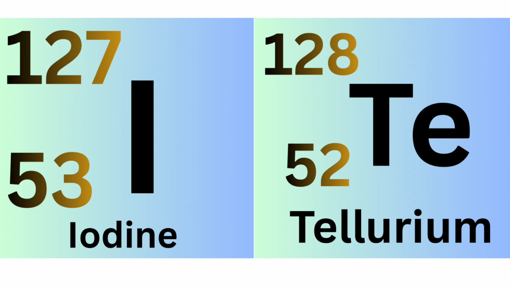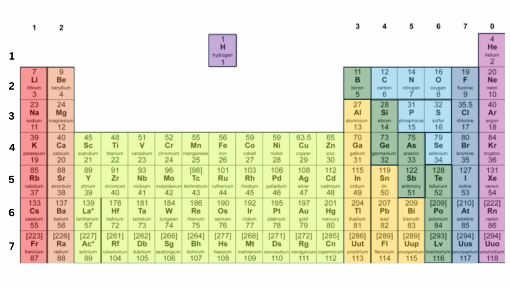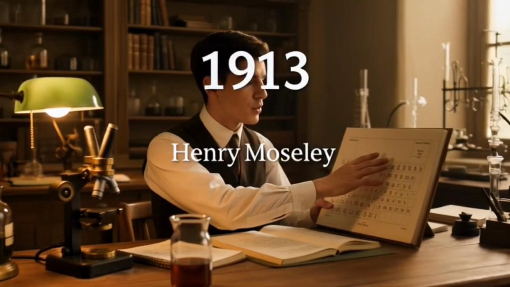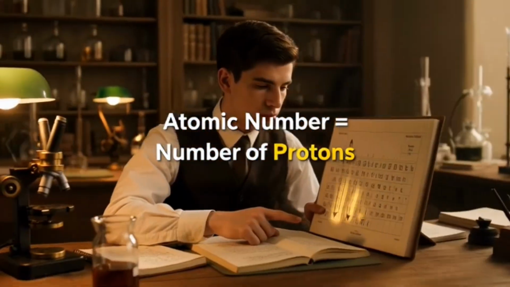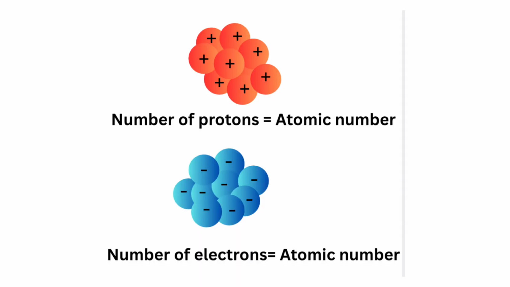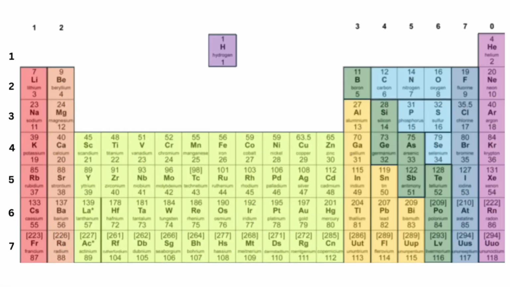However, the atomic number of tellurium is 52, and the atomic number of iodine is 53. This means they are in the correct order when arranged by atomic number in the modern periodic table. In 1913, Henry Moseley discovered that elements should be arranged by atomic number, the number of protons, rather than atomic mass. This solved the inconsistencies and led to the development of the modern periodic table.